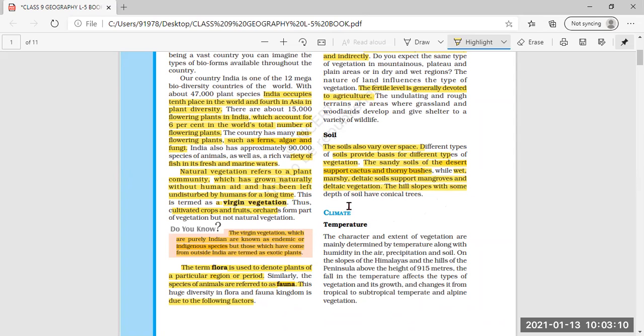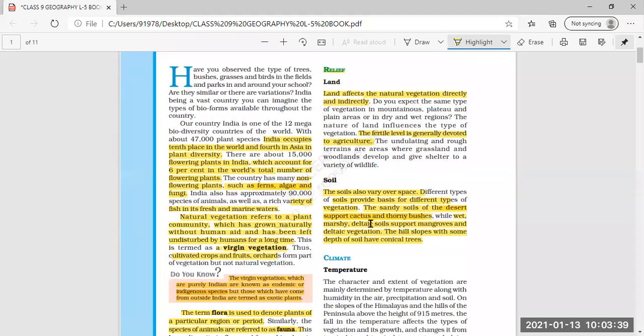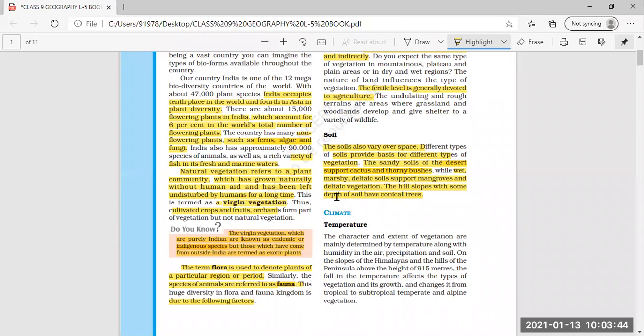The hill slopes with some depth of soil have conical trees. Now, which type of soil has the conical trees? The trees have the shape of cones like this. The hill slopes with some depth of soil. That means in the mountainous, hilly areas where the slopes are there, on those slopes these types of conical trees are found. So I hope this relief feature is clear, both land and soil, which are responsible for the growth of flora and fauna.